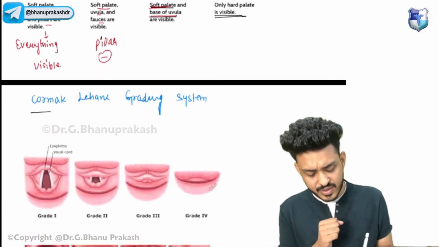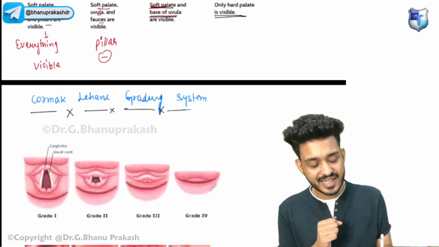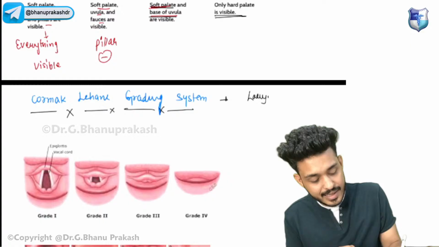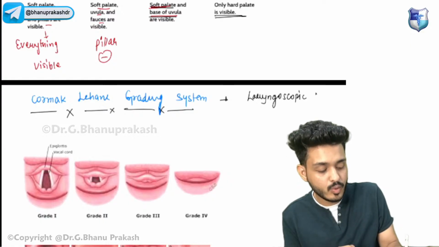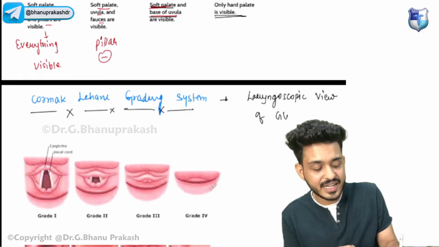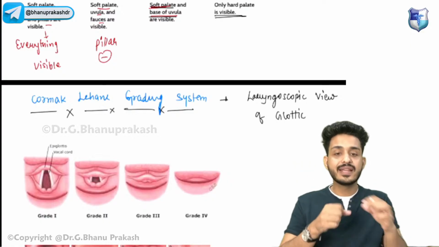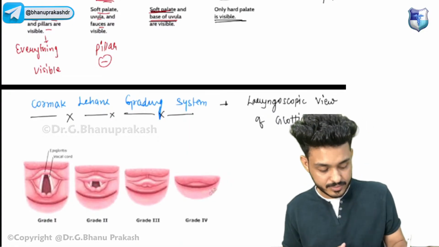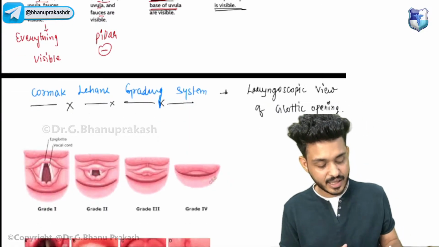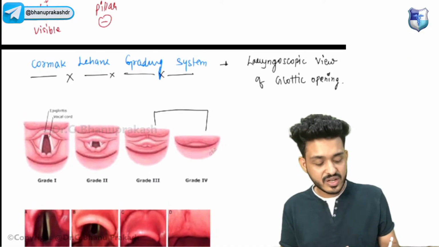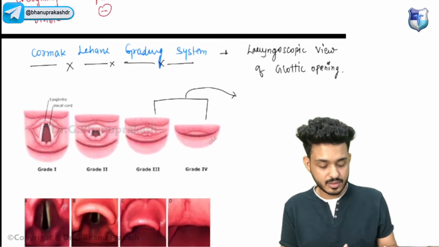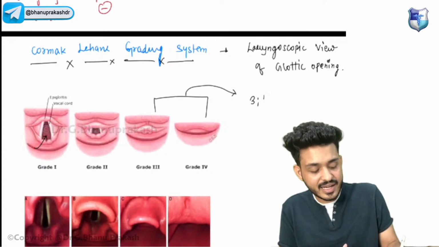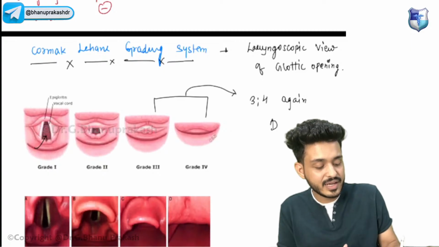Next one is your Cormack-Lehane grading system. Cormack-Lehane grading system is the laryngoscopic view of the glottic opening. Look here, guys. That means when we put in the laryngoscope, the structures that we see are known as the Cormack-Lehane grading. In class 3 and class 4, can you appreciate, there is no visibility of the vocal cords. You are not able to see the vocal cords. So class 3 and class 4 are again difficult intubation.